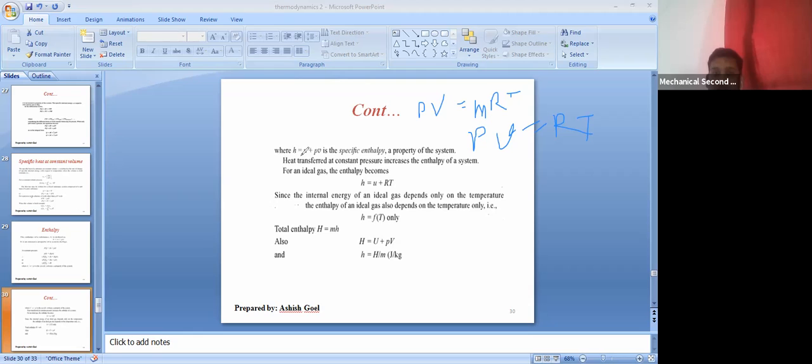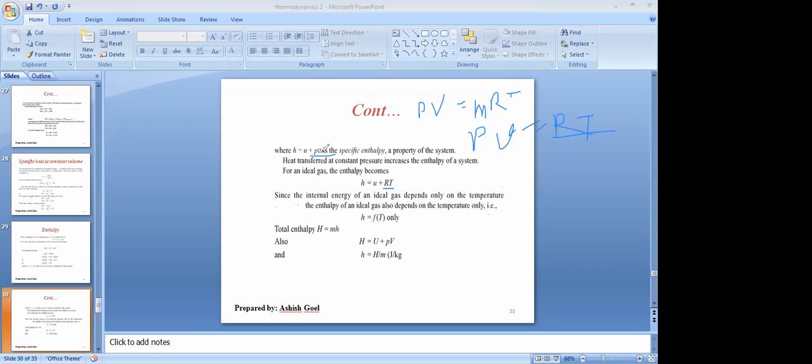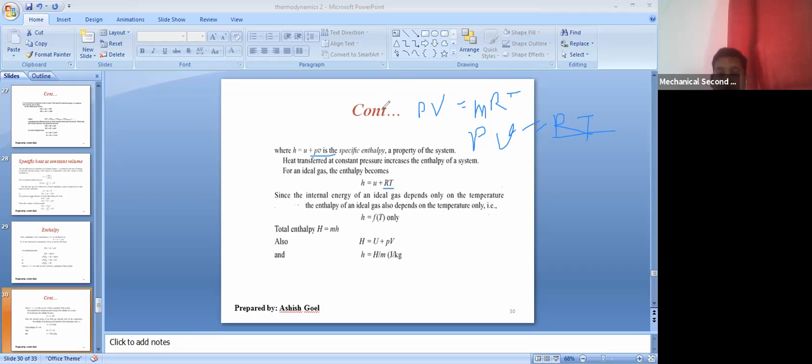So in this equation H equal to U plus PV, if we replace this PV with RT, can we do this? In place of PV, can we put RT? Yes, sir. So you can see in the place of PV, we have put RT.